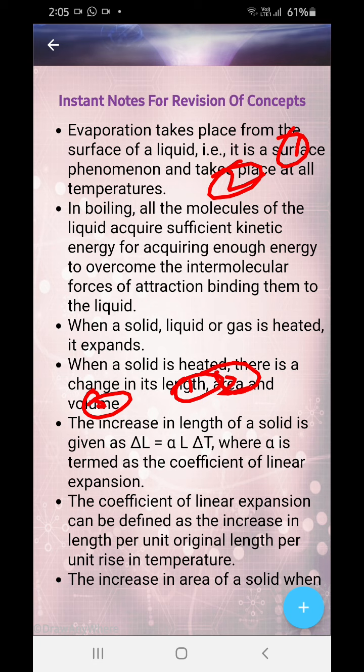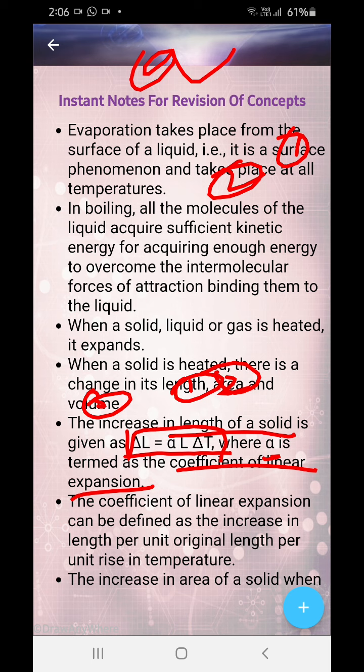Now the increase in the length of the solid is ΔL = αLΔT, where alpha times the original length times delta T. Alpha is termed the coefficient of linear expansion. The coefficient of linear expansion can be defined as the increase in length per unit original length per unit rise in temperature.